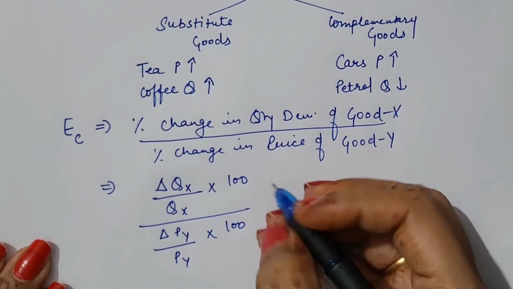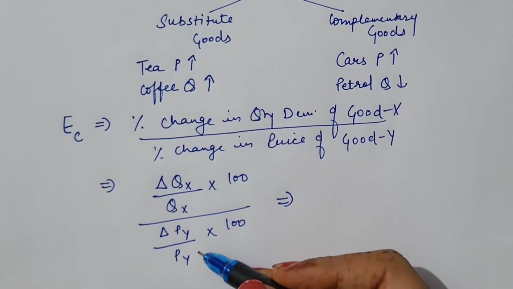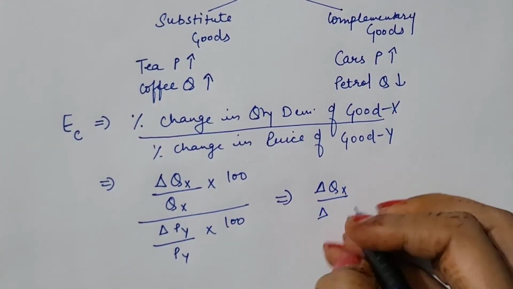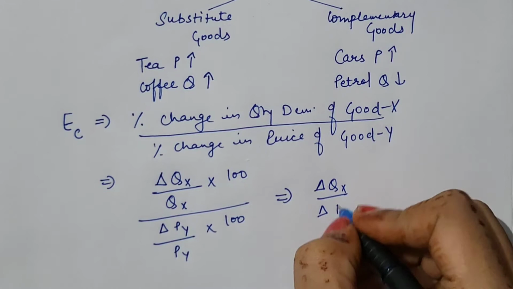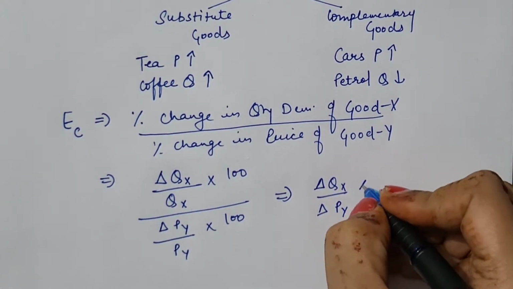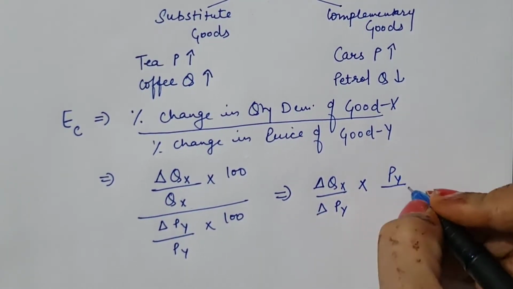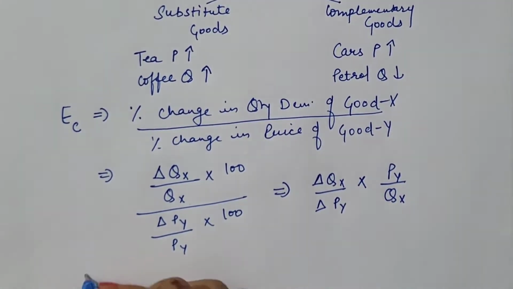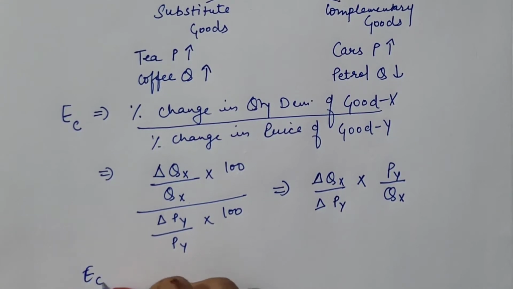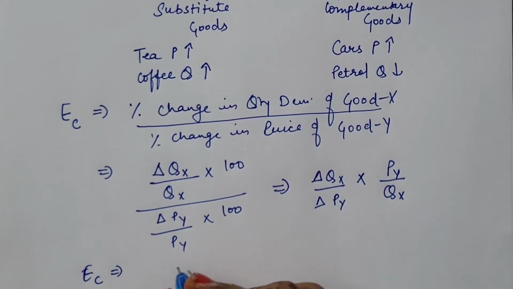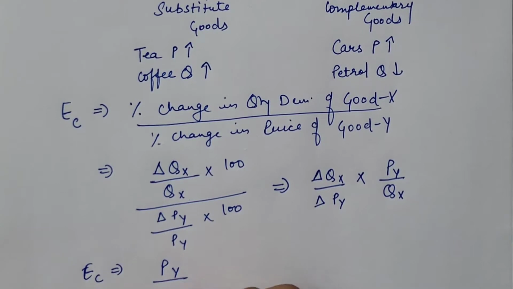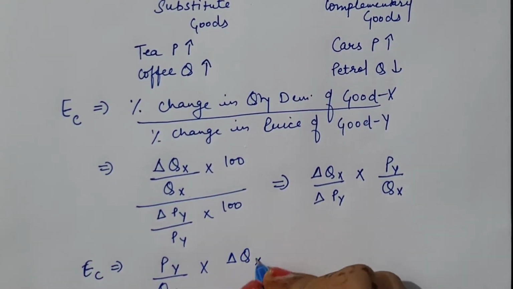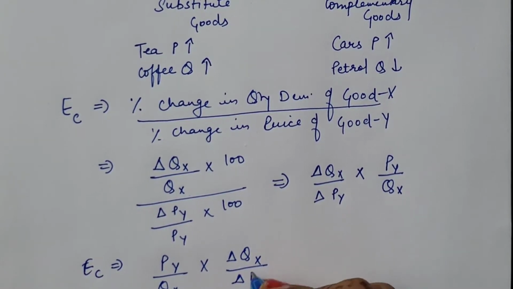Quantity in context of X and price in context of Y. So, delta QX upon delta PY multiplied by PY upon QX. Here comes the formula for cross elasticity of demand: PY upon QX multiplied by delta QX upon delta PY.